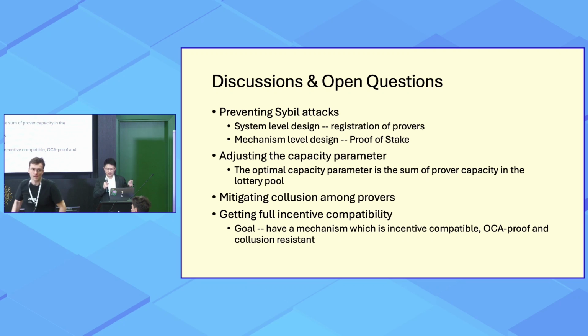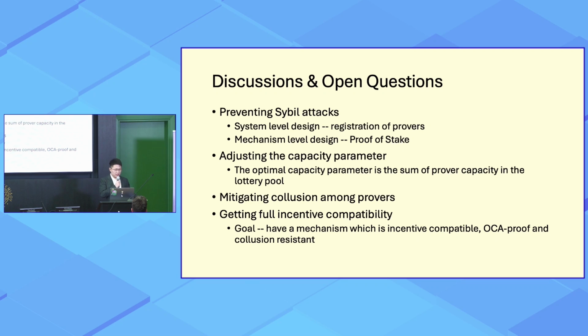And in a mechanism design level, we can have some proof of stake when we do the lottery draw. So each prover, in this sense, will be drawn with probability proportional to how much stake it has in this network. The second discussion point I want to address is how do we adjust the capacity parameter? Well, we observed that the optimal capacity parameter is actually the sum of prover capacity in the lottery pool, but we still need to find a way to adjust it, so we leave it as an open question to you.